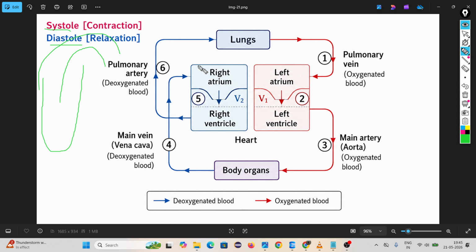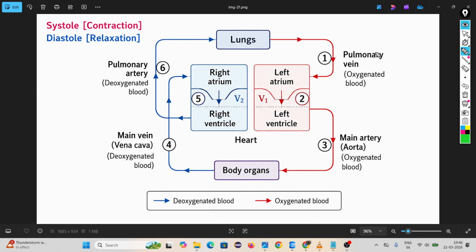Diastole means relaxation. If you put that bottle again in normal position and pour water, it can contain water. This is called systole and diastole.